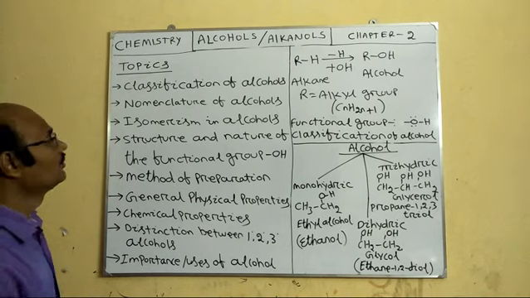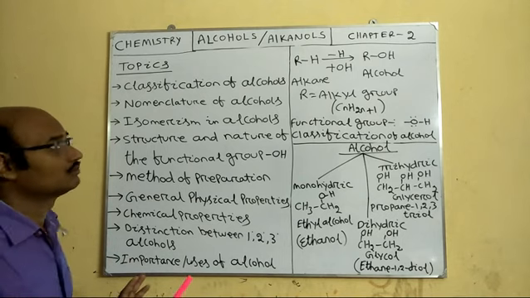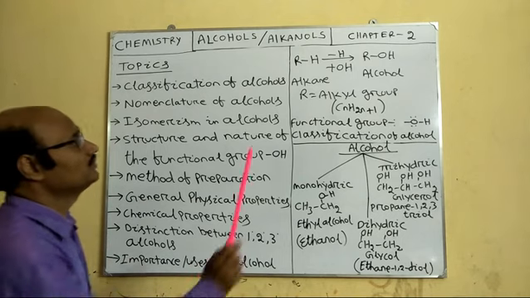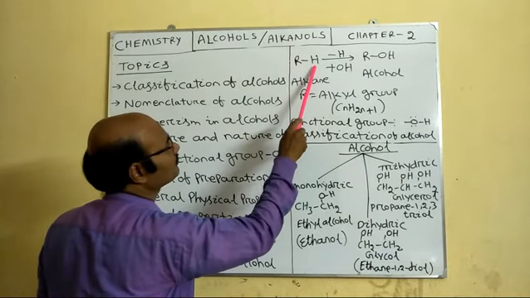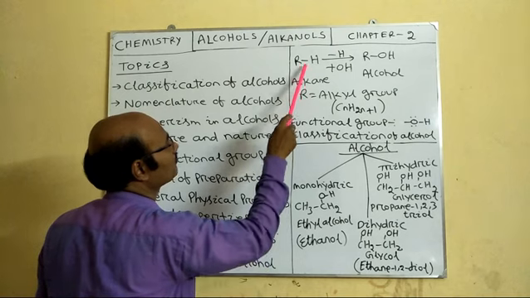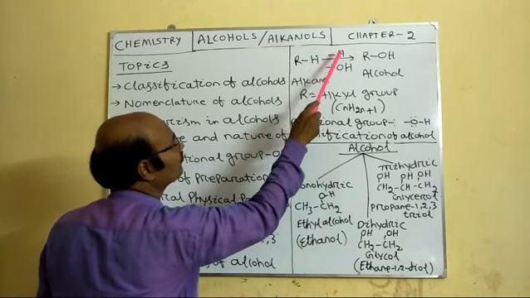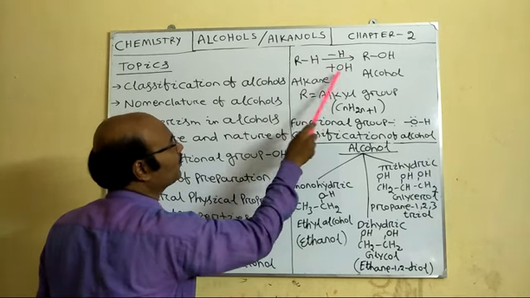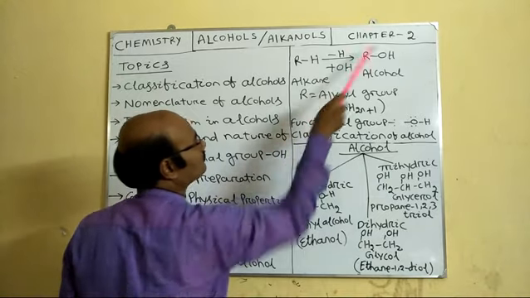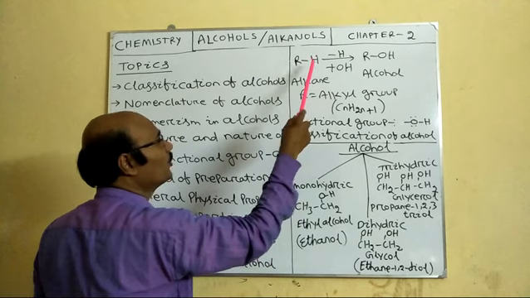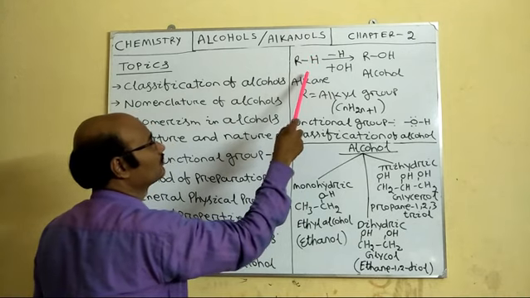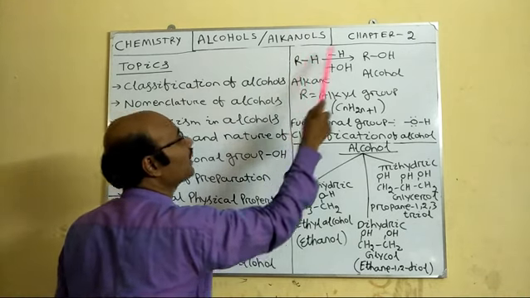First of all, what is alcohol? Here, RH is alkane. From this, when I remove H and add OH, I get ROH. So ROH is obtained by adding OH and removing H from the alkane.